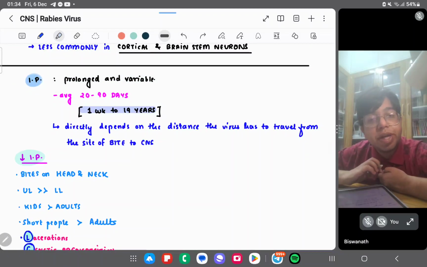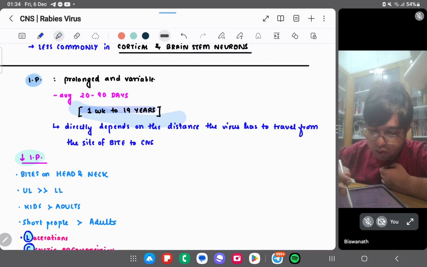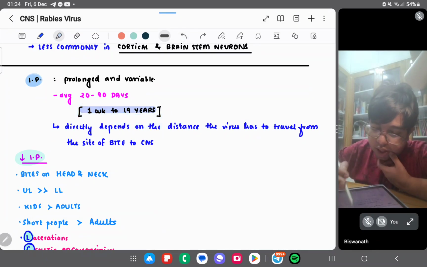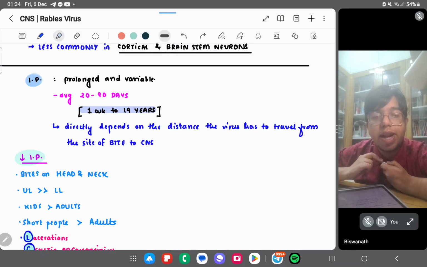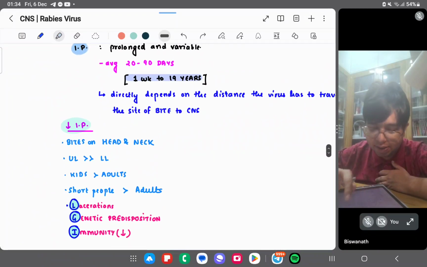Prolonged incubation period: on average 20 to 90 days, but it can extend up to 20 years even. It directly depends on the distance the virus has to travel from the bite to the CNS. Okay, it depends on the distance.